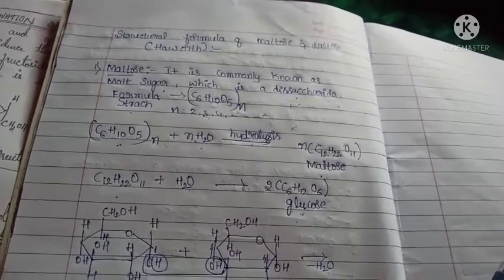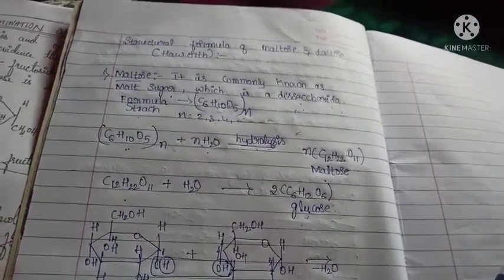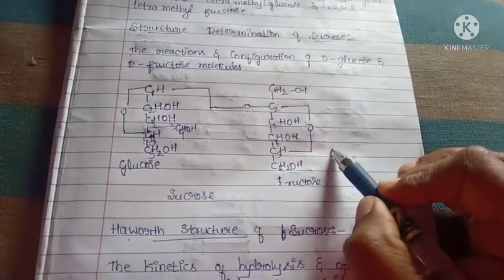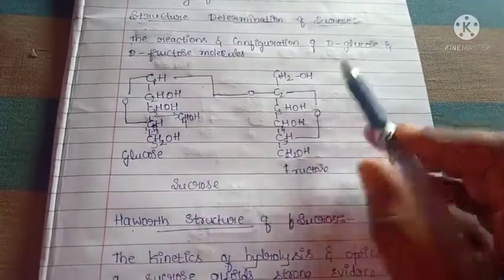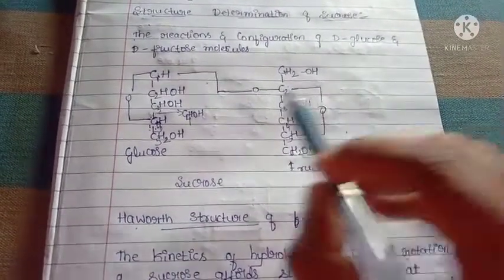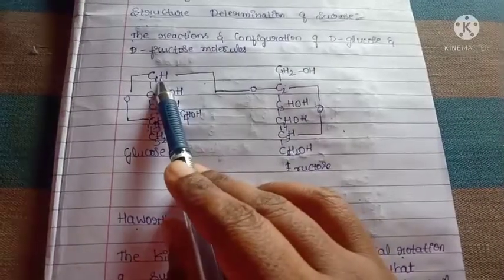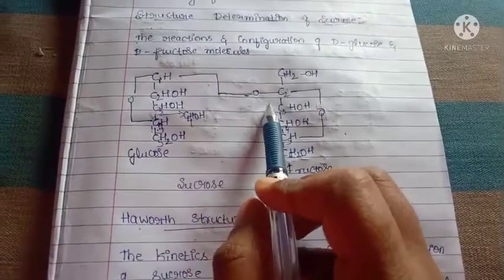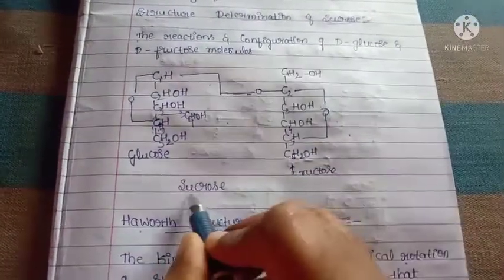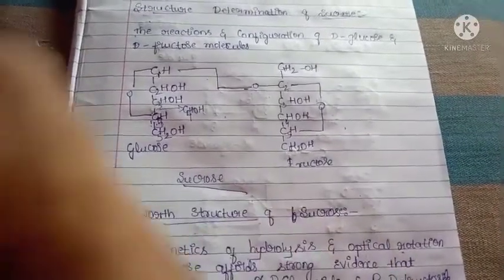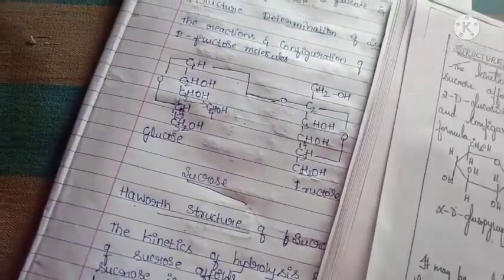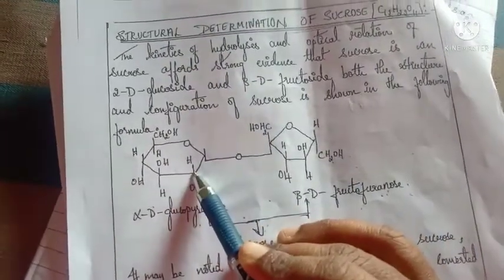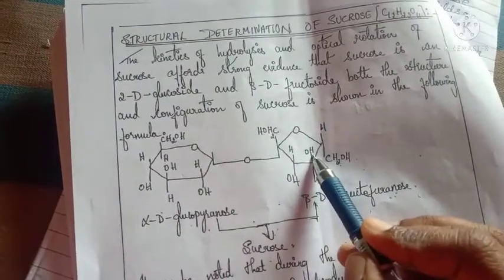Dear students, in the last class we learnt about the structural formula of maltose. Now, the structural determination of sucrose. This is the cyclic structure of sucrose. Here, between the C1 carbon atom of glucose and the C2 carbon atom of fructose, a glycosidic linkage is formed, so sucrose is obtained. This is the Haworth structure of sucrose. This is the pyranose ring and this is the furanose ring.